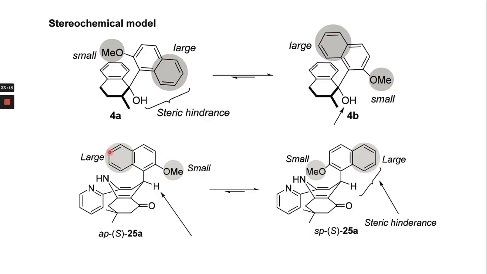The same as in this one. This one is a large group and this one is a small group, but here you can see the large group is with the NH. It hinders the stability of the molecule. So once the molecule rotates, the methoxy will be near this NH, so the steric hindrance also plays a role here. The steric hindrances are very far away from each other as compared to here. That's why this conformation is more stable as compared to this one. So this is the stereochemical model in a molecule.